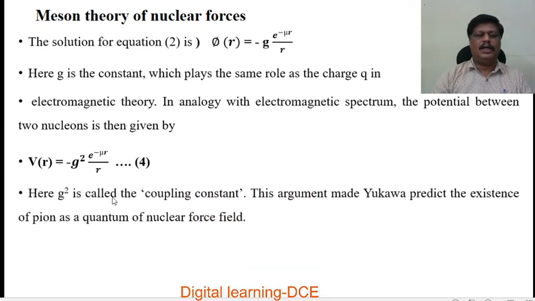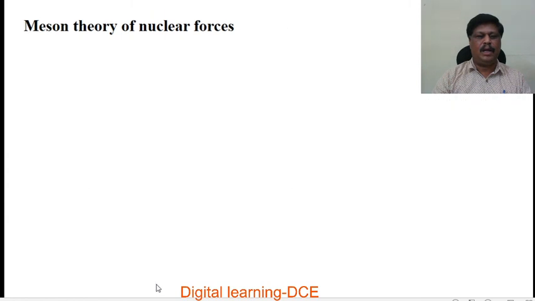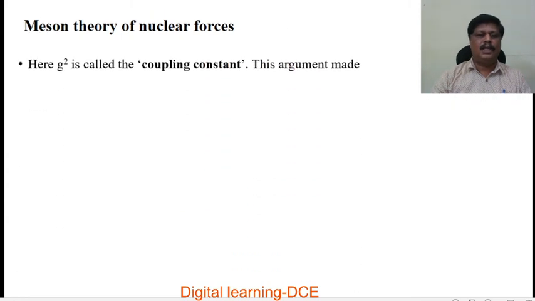Here g square is called the coupling constant. This argument made Yukawa predict the existence of pion as a quantum of the nuclear force field. The potential between two nucleons is then given by V of r is equal to minus g square e to the power of minus mu r by r, the same equation 4.